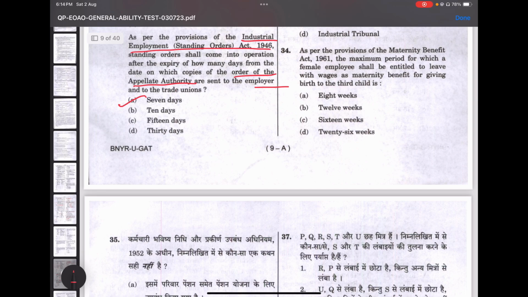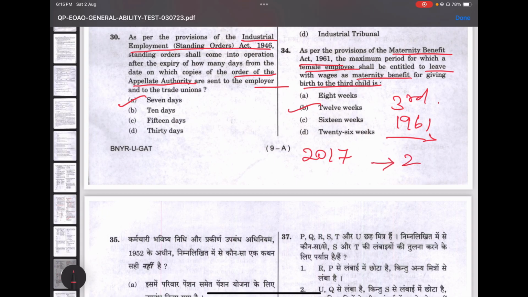34. As per the provisions of the Maternity Benefit Act 1961, the maximum period for which a female employee shall be entitled to leave with wages as maternity benefit for a third child. For the third child, it was earlier 12 weeks according to 1961. But later, due to the recent 2017 Maternity Benefit Amendment Bill, it was increased to 26 weeks, from the earlier 12 weeks.